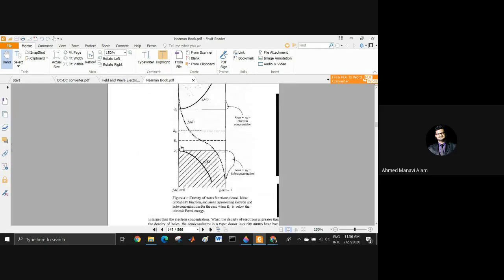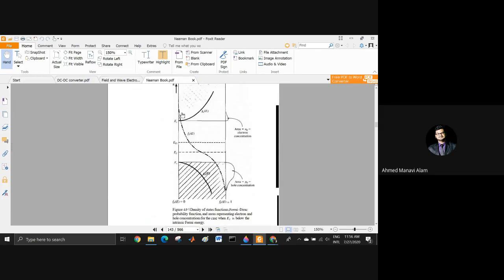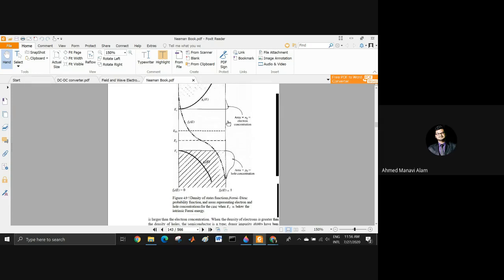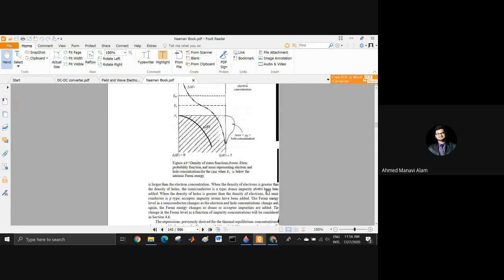And here we can see that when EF is less than EFI, the graph is going like this. Why is the graph going like this? You should know, we have discussed it in the probability function. So here the concentration of holes is much greater than the concentration of electrons. When the density of electrons is greater than the density of holes, the semiconductor is n-type.